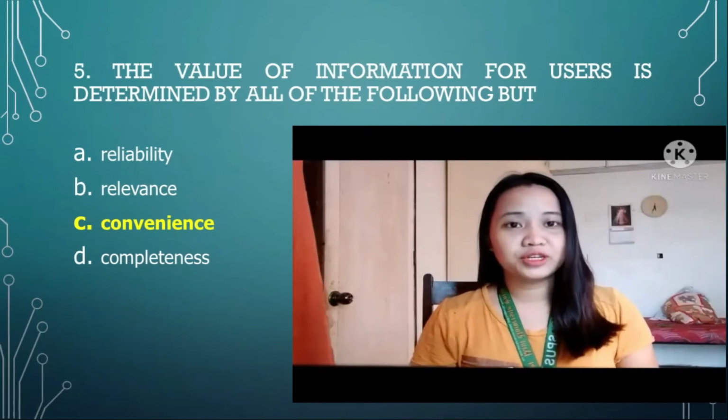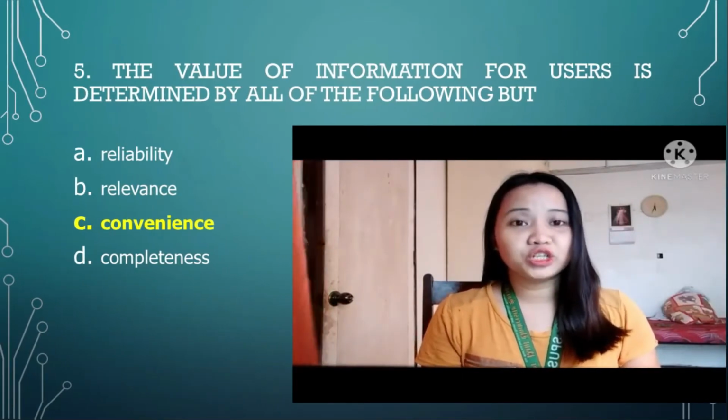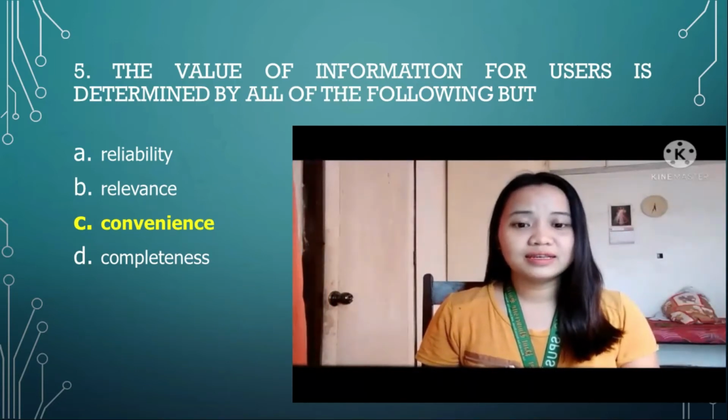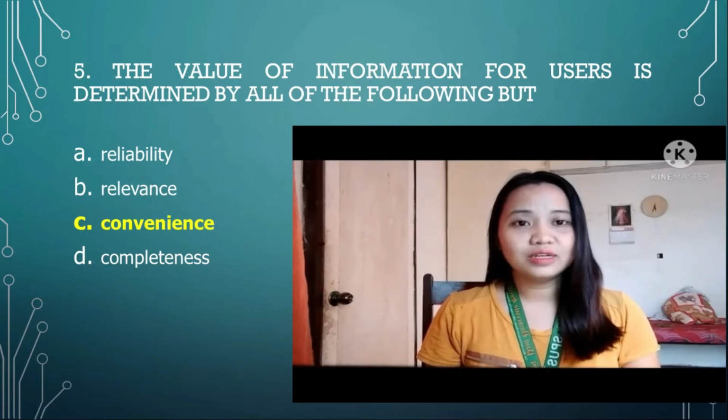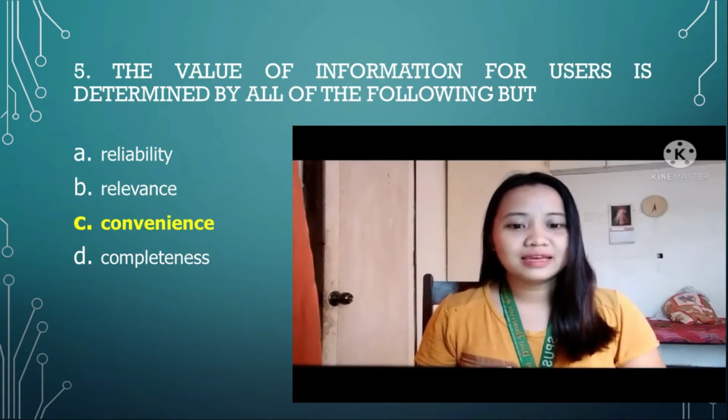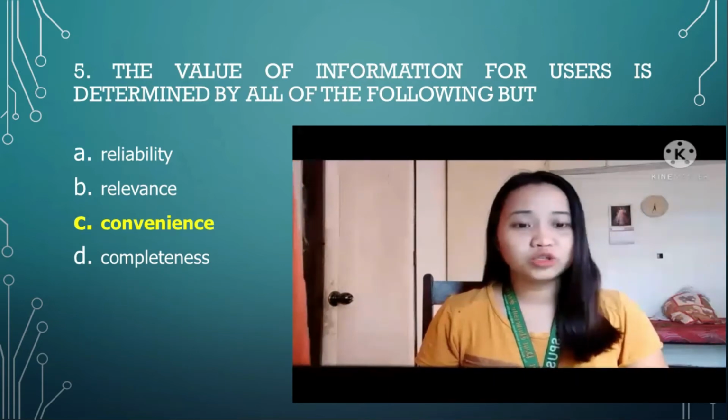Number 5 question. The value of information is determined by all of the following, but A. Reliability, B. Relevance, C. Convenience, D. Completeness. So the answer is letter C. Convenience. It is because information should be easy to obtain or access.